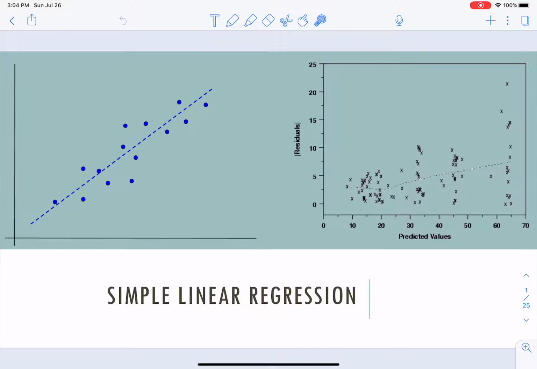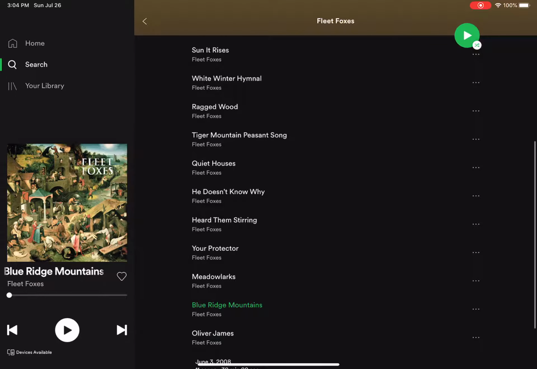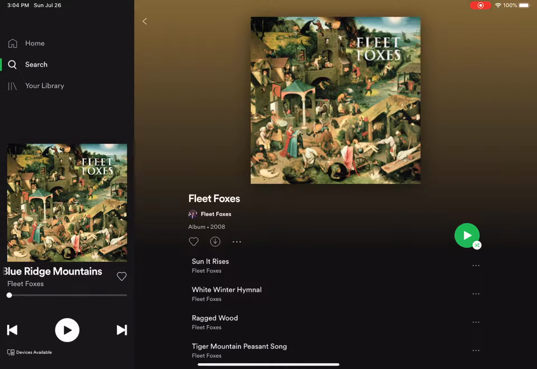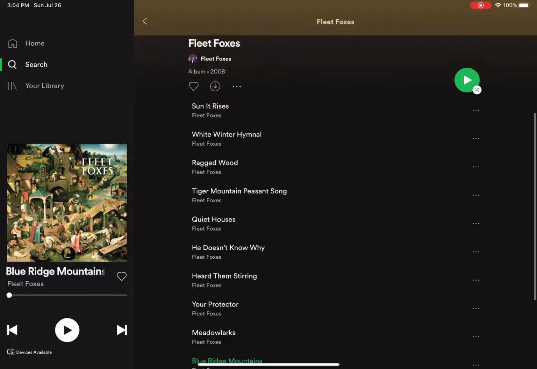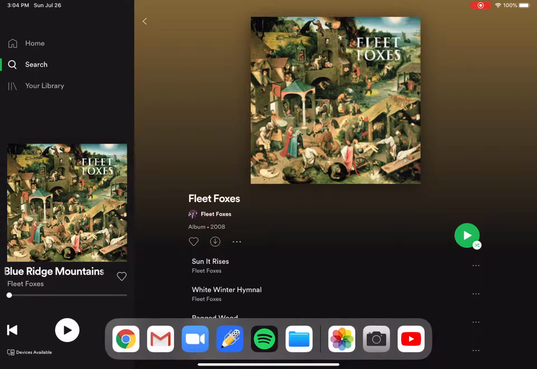So before we get into it though, here's the album of the week. Keeping it quick, right? 2008 Fleet Foxes. That's the first album of Fleet Foxes. You've probably heard them before. Every single song on here is just crazy. They have a really interesting sound, and it's just really great. It's very different, especially from all the other music that was coming out in the late 2000s. So check them out. I think they're super relaxing, so if you're studying, here it is, right? All right, so let's get into it.